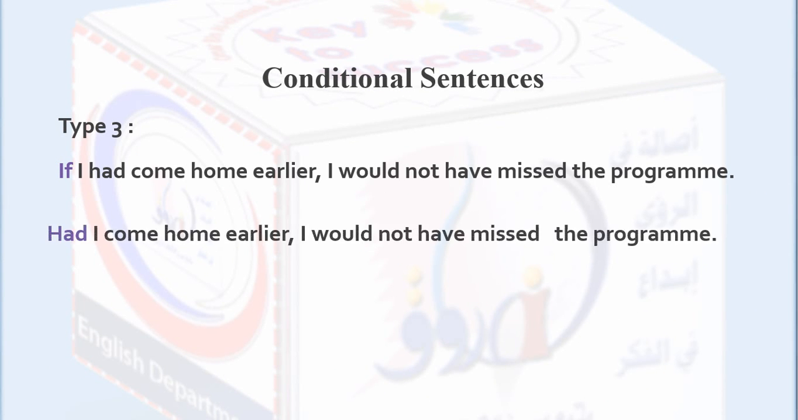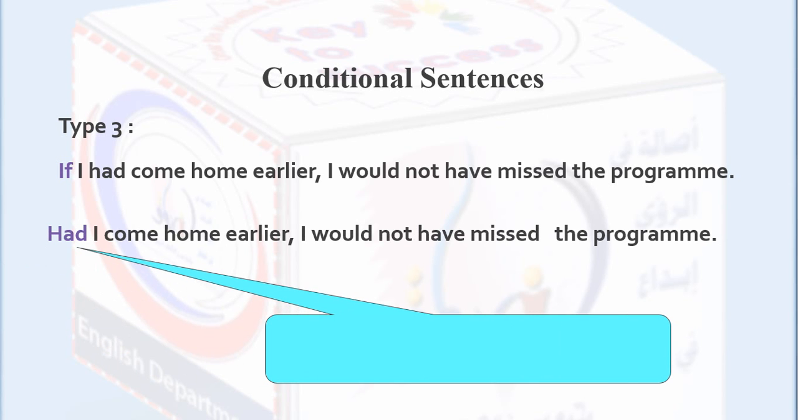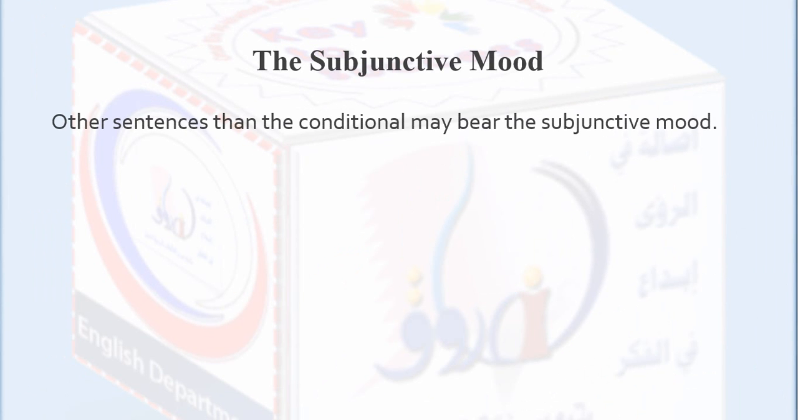The second one, had I come home earlier, I wouldn't have missed the program. What do you think is the difference here? If I had come home earlier, had I come home earlier? Yes. Had may replace if in an inversion. So it can replace if. Okay. Now let's get the next one.